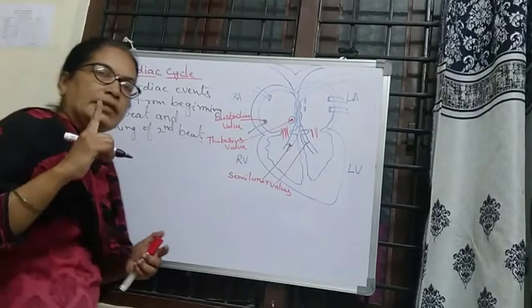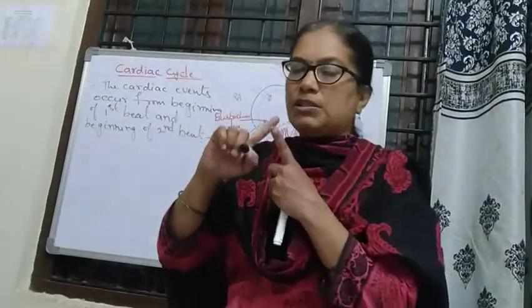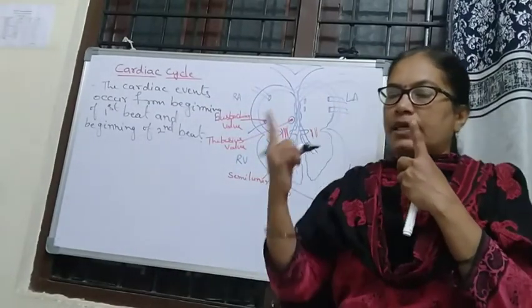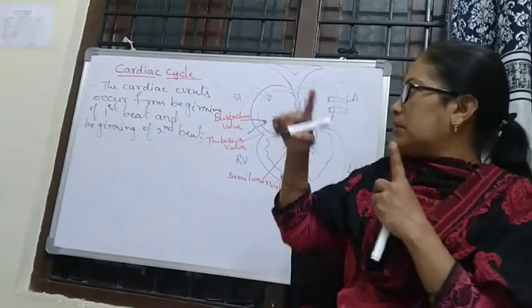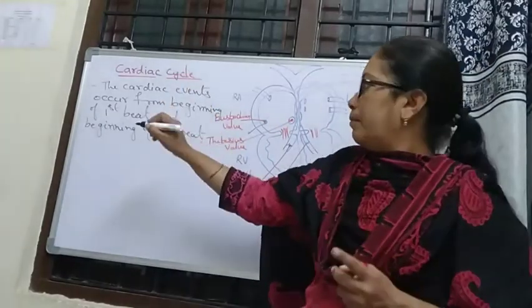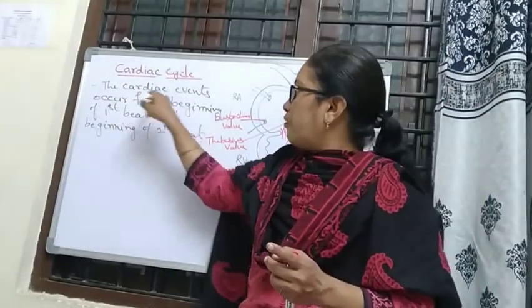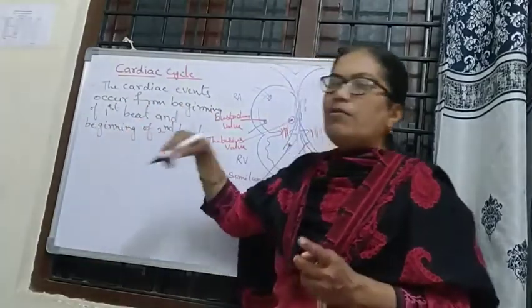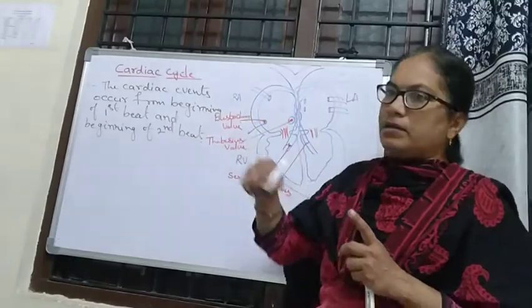It means the time from the start of the first heartbeat to the start of the second heartbeat is called a cardiac cycle.